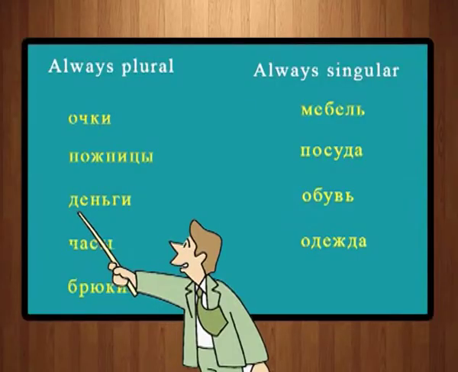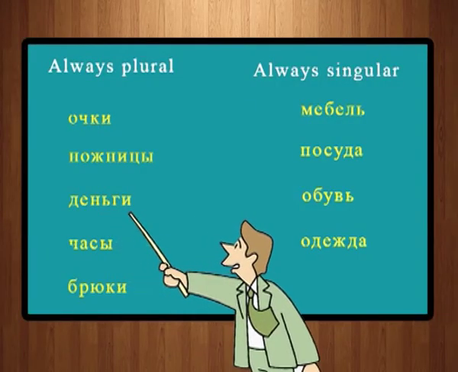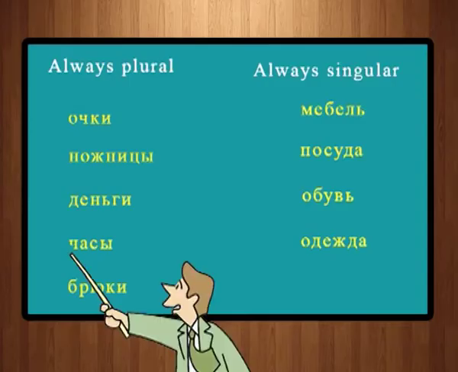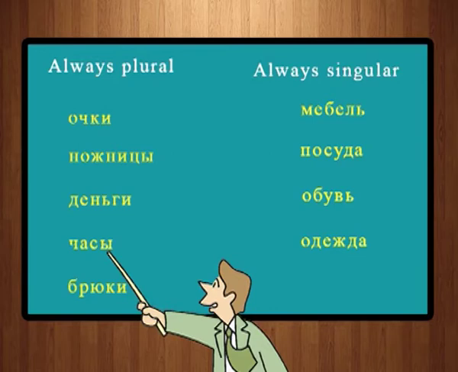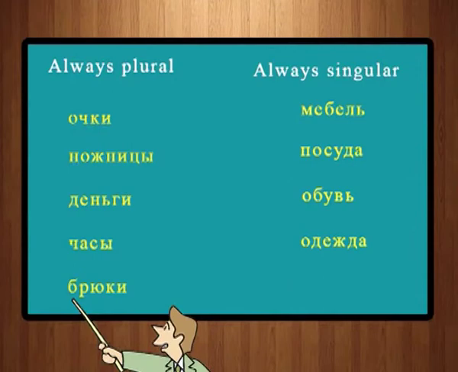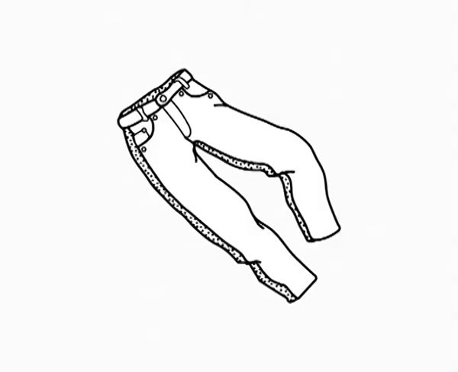The next is jengi. Jengi is money. Again, jengi is always in plural. Chissi. Chissi, this word we have already discussed in the previous lesson. Chissi is watch, and this is also always in plural. The next one is briuki. Briuki, trousers. Trousers is again always in plural form.